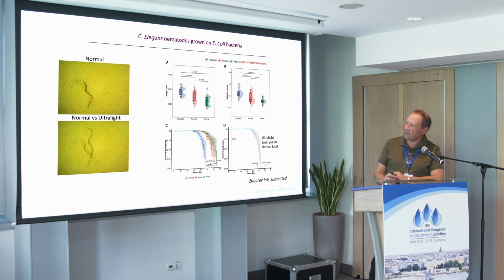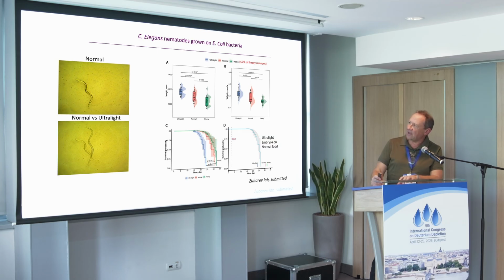And then we went further, because E. coli are bacteria, and they're single cell. We wanted to do something with a multicellular organism, and the smallest organism that you can work with in the laboratory is C. elegans. It's a nematode, a worm, and it can grow on E. coli bacteria as the only source of food. So this is what we did.